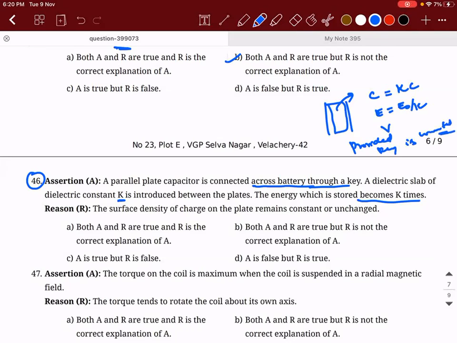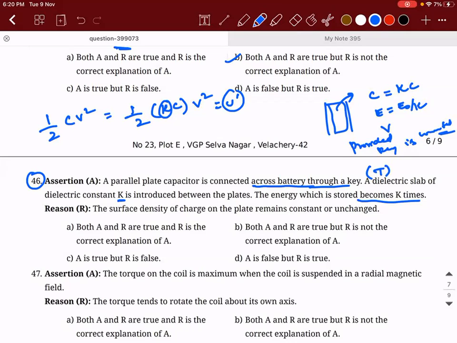Key is connected means it is a closed circuit, this is what happens. Now what will happen? Tell me, what is the energy? Half CV square. So half into kappa C times V square. So what is the final energy? Is it not kappa times the initial energy, half CV square? So yes, this statement is true.